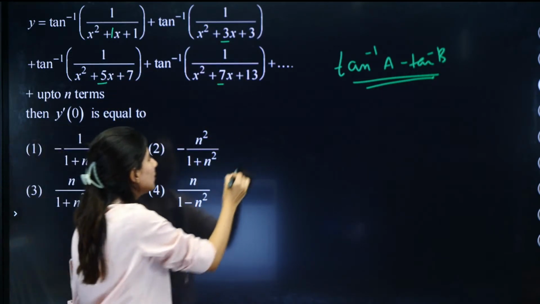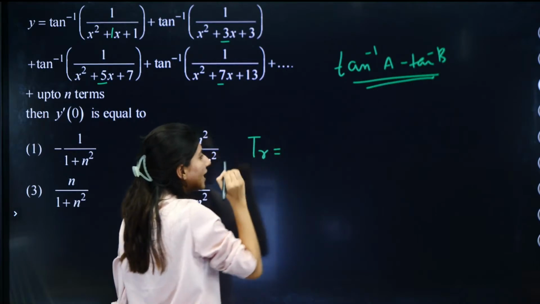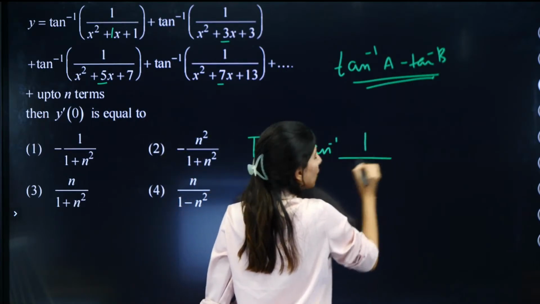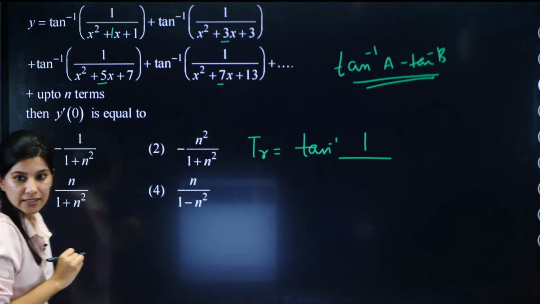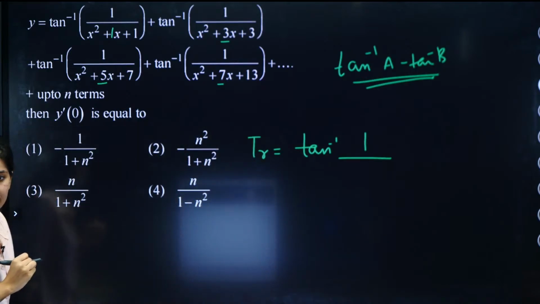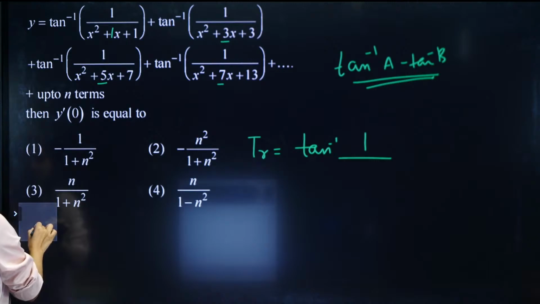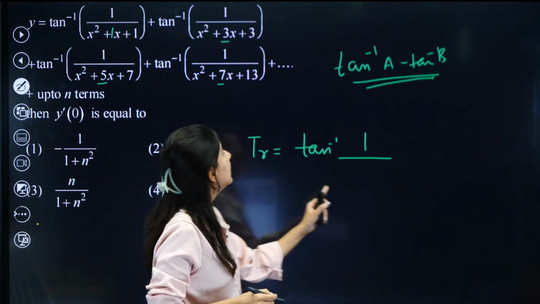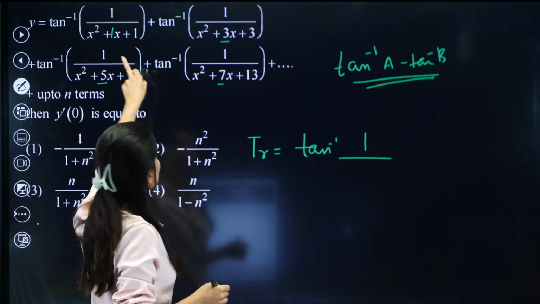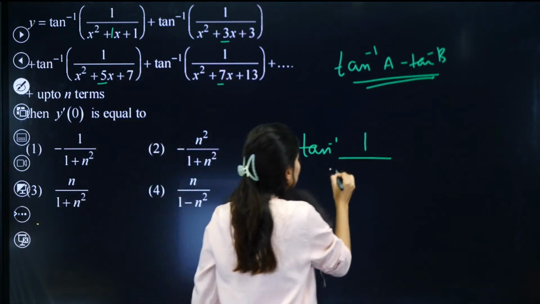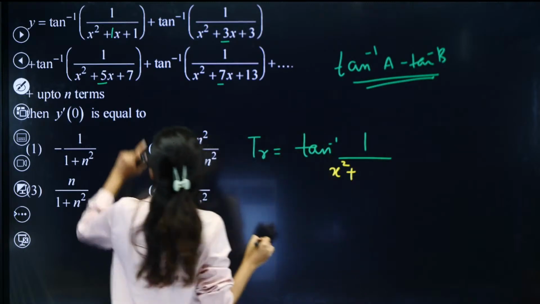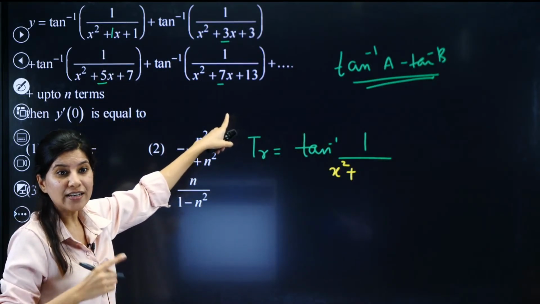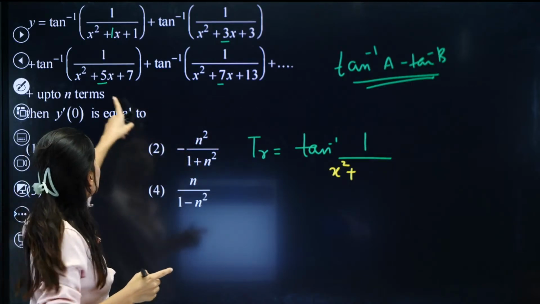So if I calculate the Tr, general term, it is going to be tan inverse 1 upon x square plus 1x, right? So x square plus 1, 3, 5, 7 and so on up to n terms.